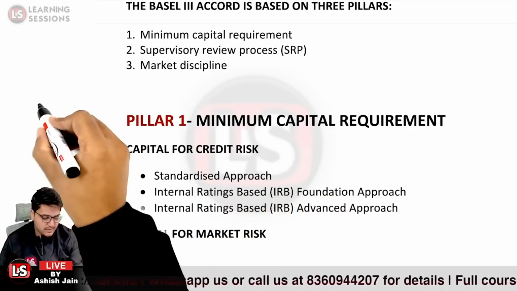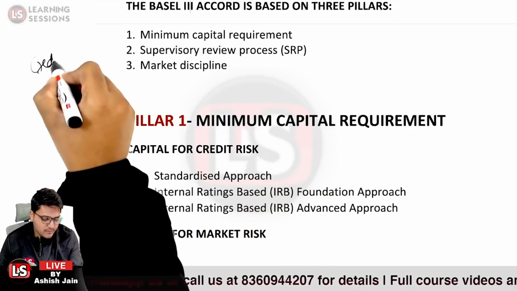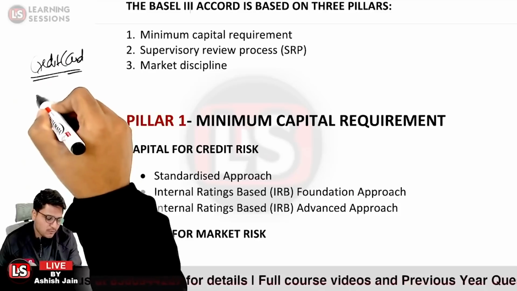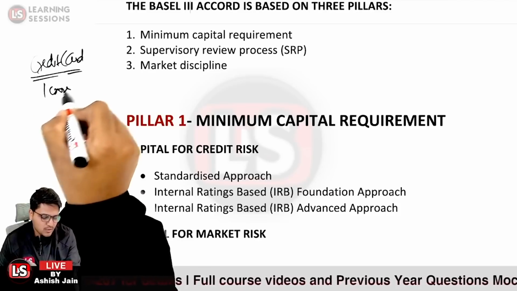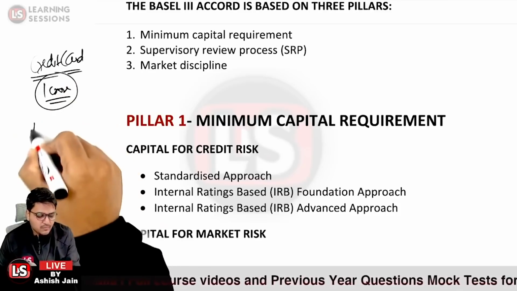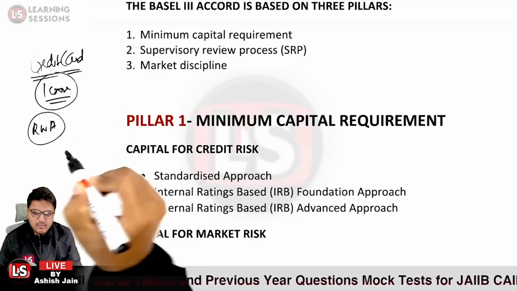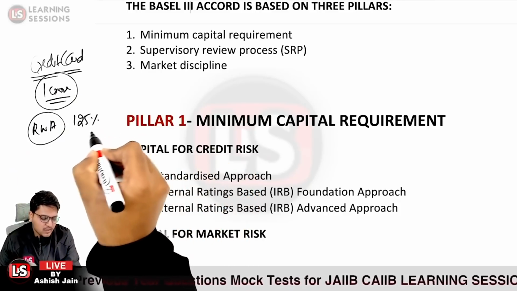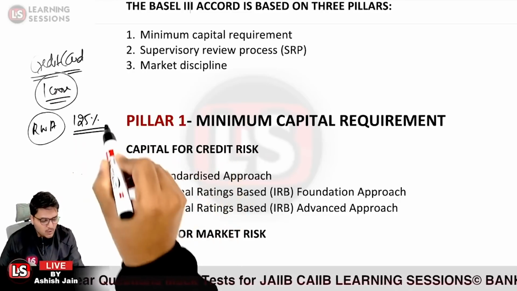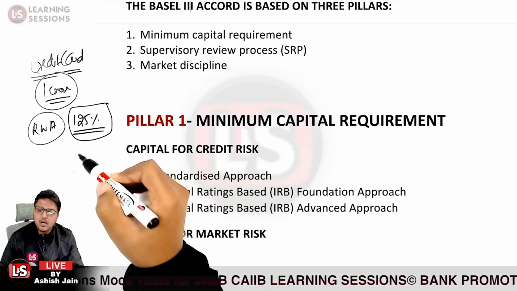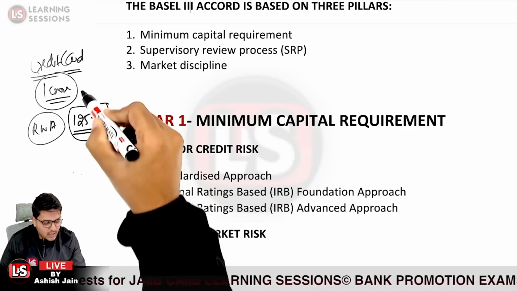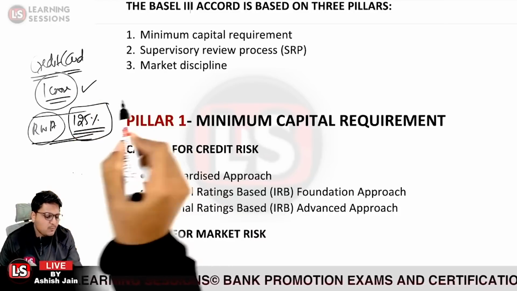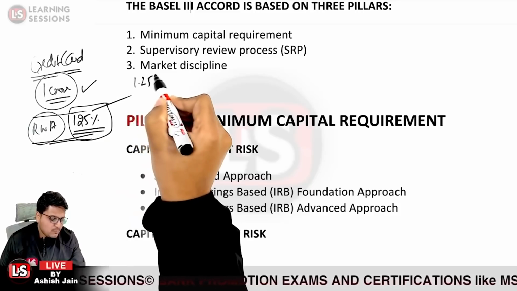Let me give an example. Let us take the case of credit cards, where the bank's portfolio has a credit card outstanding amount of rupees 1 crore. The risk weight prescribed by the Reserve Bank of India under the standardized approach is 125%. The actual outstanding amount for the credit card is 1 crore, but as per the risk weight, the risk-weighted asset will amount to 1.25 crore.